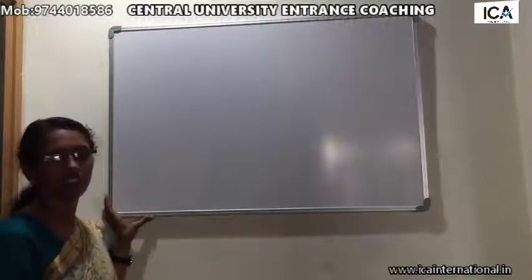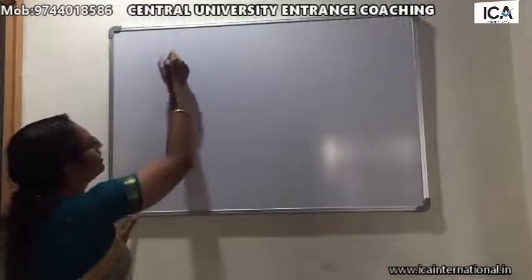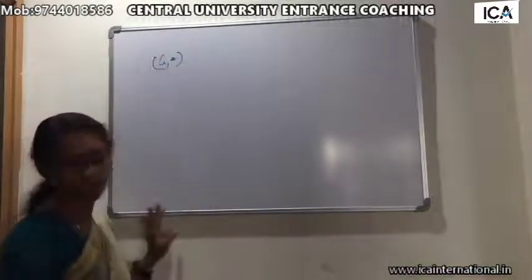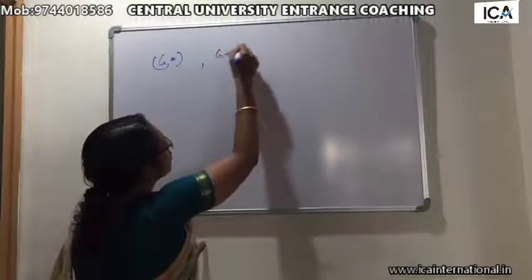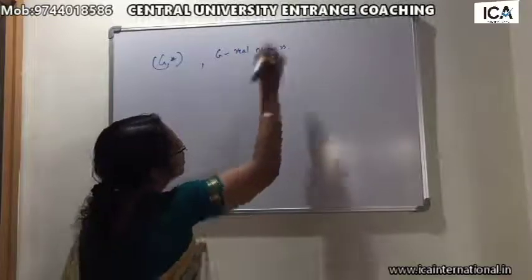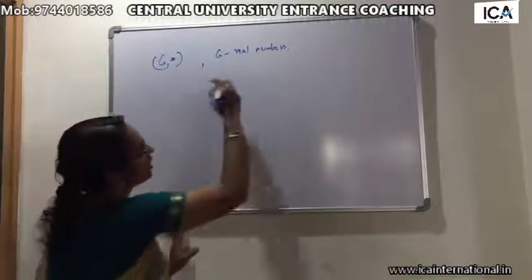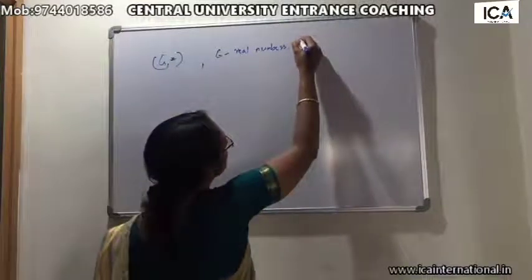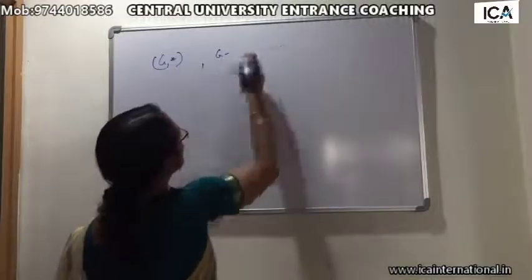Based on these topics, we will do some problems. Let (G, star) be a group, where G is the set of non-zero real numbers, so no zero is there.